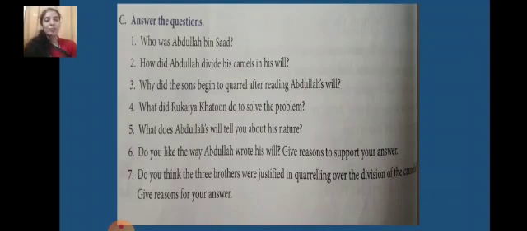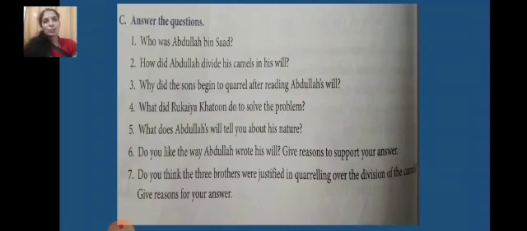Okay, children. Third question is, why did the sons begin to quarrel after reading Abdullah's will? What was the reason for their quarreling? What did they want which they did not get from the will? The sons quarreled after reading their father's will because they were unable to divide 17 camels in the proportions that their father Abdullah had written in the will.